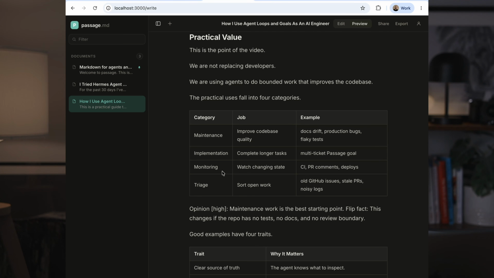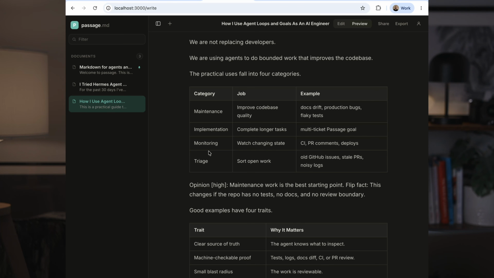The other thing you can use these techniques for are things like monitoring. So rather than sitting in your terminal, if you've ever worked in a development team, you know how annoying it is to constantly be checking a browser to see if anyone's given you feedback on your pull requests. What you can do now is you can set up a loop in Claude Code to monitor a pull request or monitor a deployment. The other one I use a lot is for triage. Not the most exciting use case in the world. It doesn't make for a great demo on YouTube, but I use this all of the time. So find problems in the code, tidy things up, make everything better.